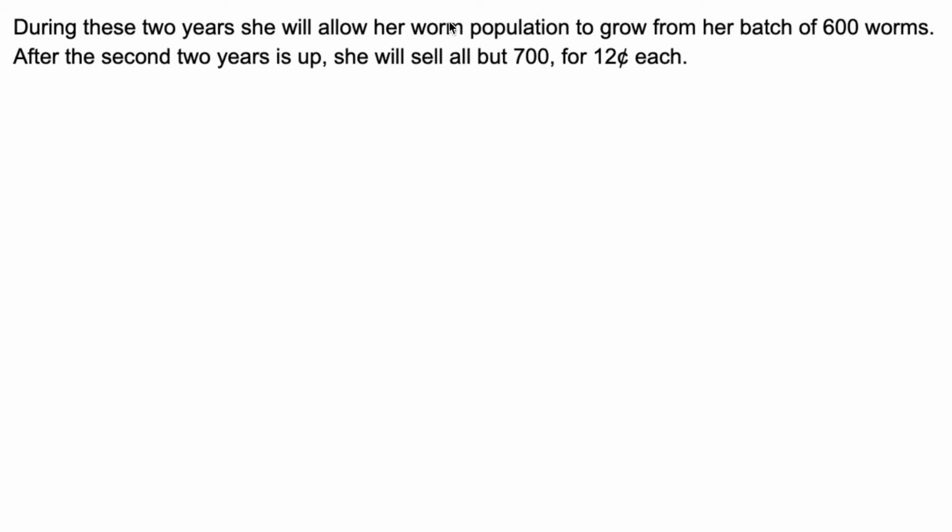During these 2 years, she will allow her worm population to grow from her batch of now 600 worms, because she kept back 600. After the second 2 years is up, she will sell all but 700 for 12 cents each. She's taking her 600 worms and she's growing them for another 2 years. We are using the growth formula. C sub n is equal to C sub 0 times 1 plus i to the bt. And remember, we're using bt because the period is every 4 days.